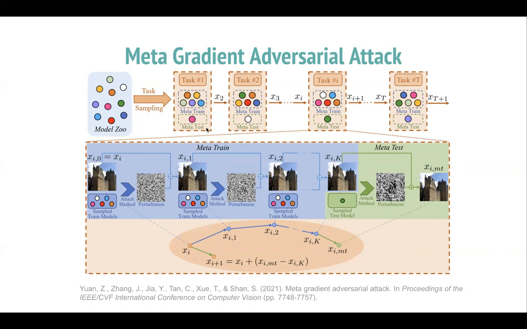In order to generate perturbation, an ensemble of n sample models is used in meta train. This approach focuses to generate attack examples that generalize for unseen black box model and thus are transferable.